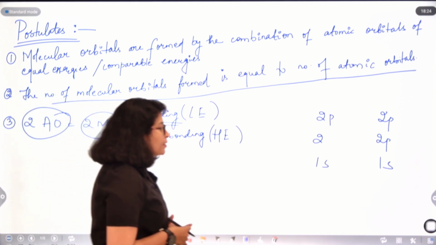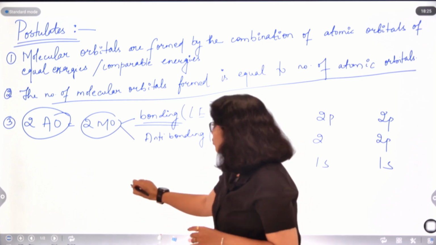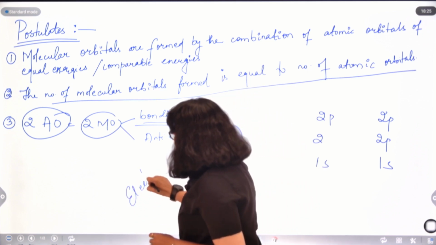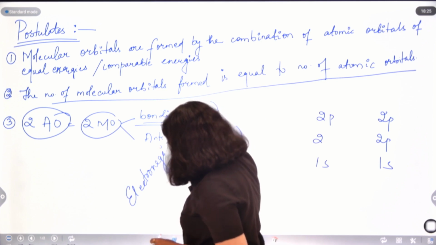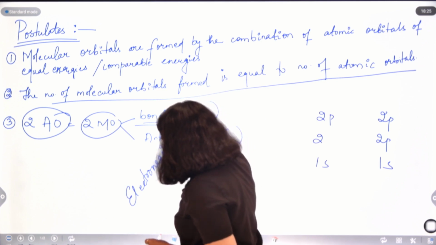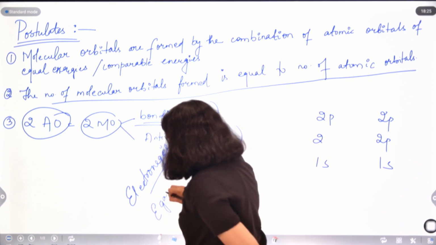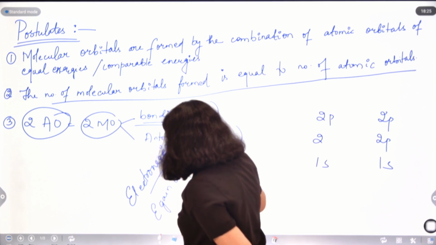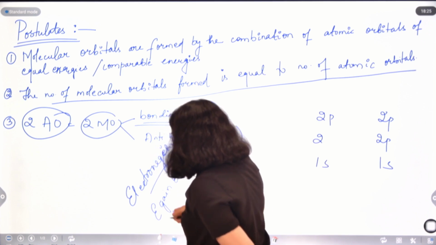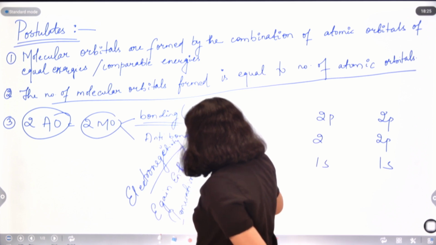Now the question arises, we all know the concept of electronegativity, right? Electronegativity, electron gain enthalpy, ionization energy, right?